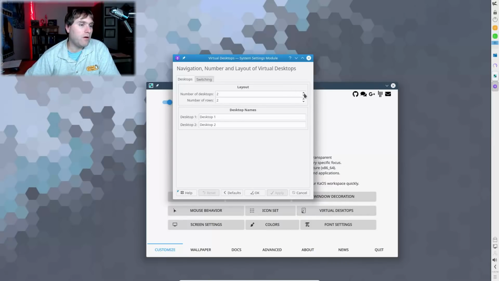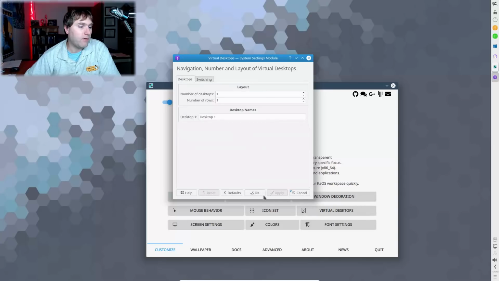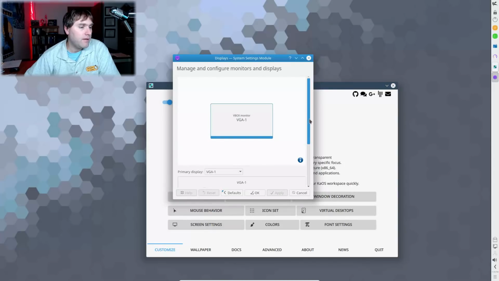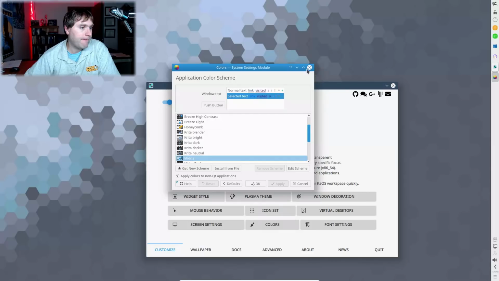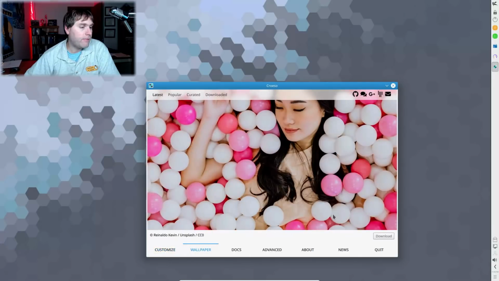Virtual desktops. I will go ahead and change this. I do not like virtual desktops, so I'm just going to cut that down to 1 and apply the setting there. Okay, here are our screen settings. Here are our colors. Font settings. And then you can do wallpapers over here.